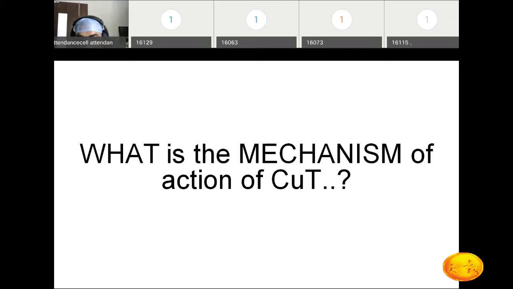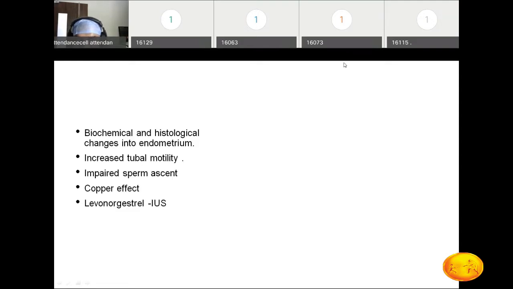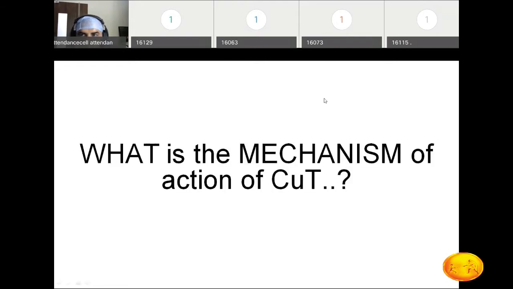Right, exactly. Unfavorable for implantation. Very good. So this is the basic important mechanism which is responsible for contraception.